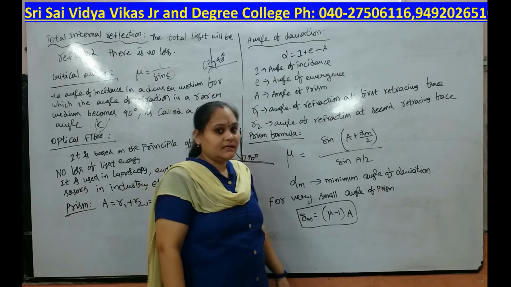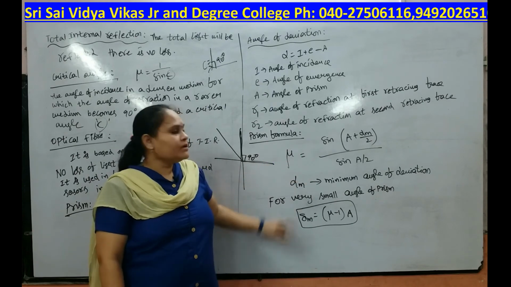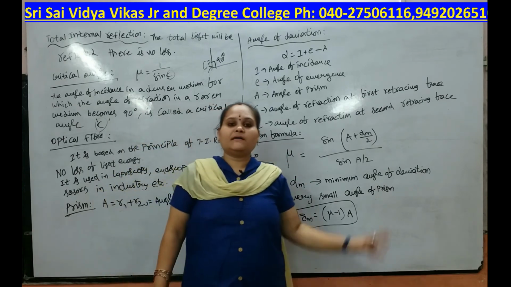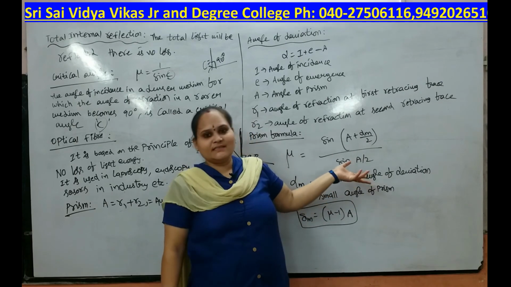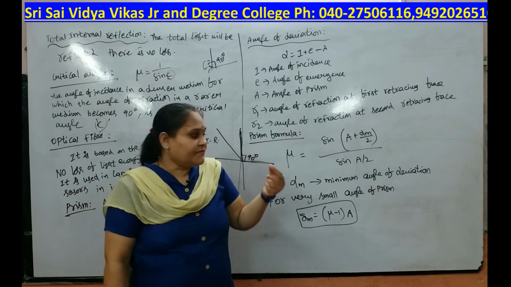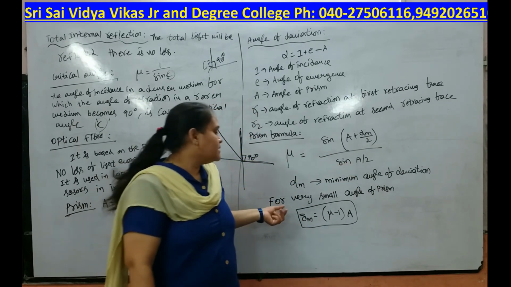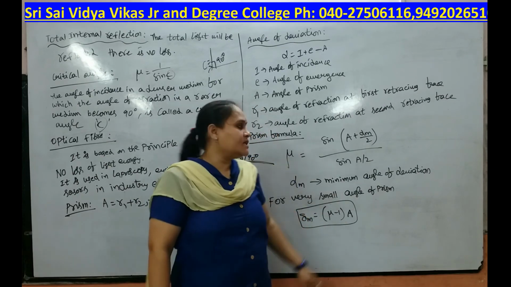Another formula, the prism formula, is mu equal to sine of (A plus Dm) by 2 divided by sine A by 2. Here A is the angle of prism, Dm is the deviation, and the suffix m indicates the minimum deviation, the minimum angle of deviation.